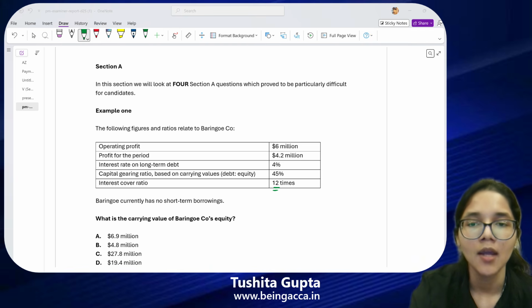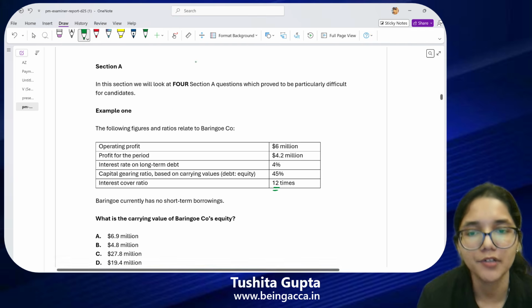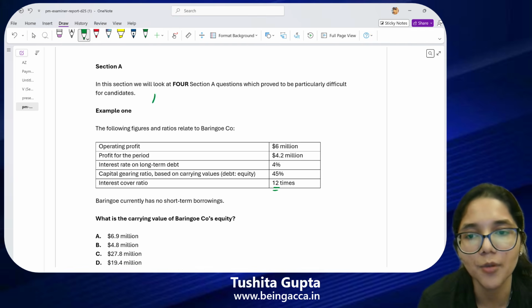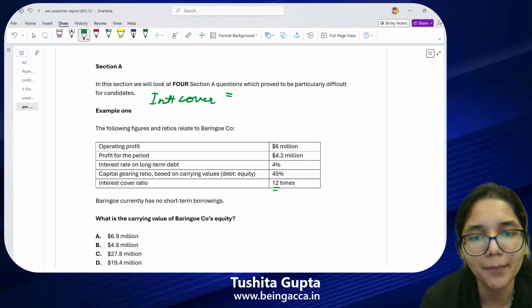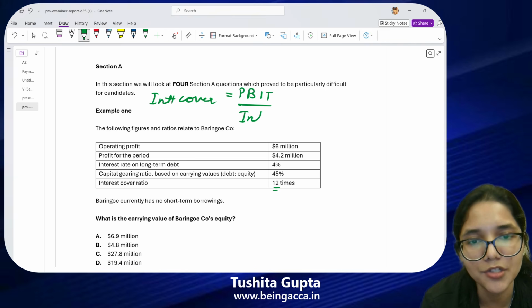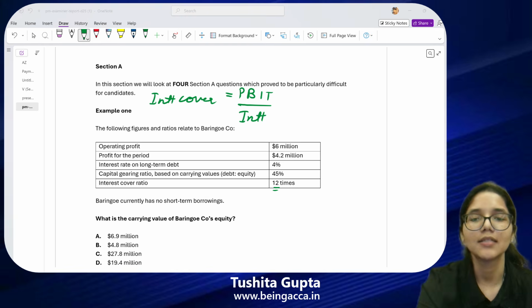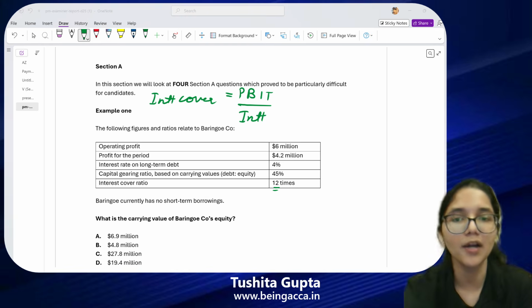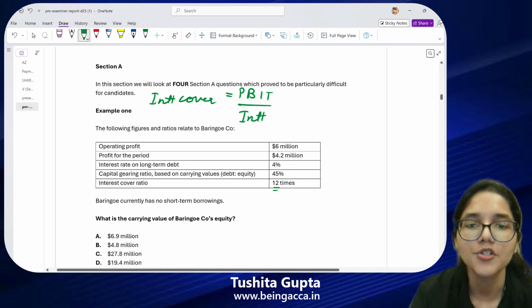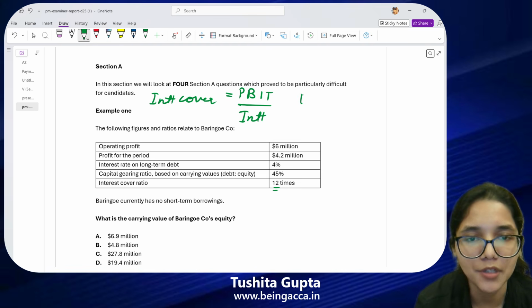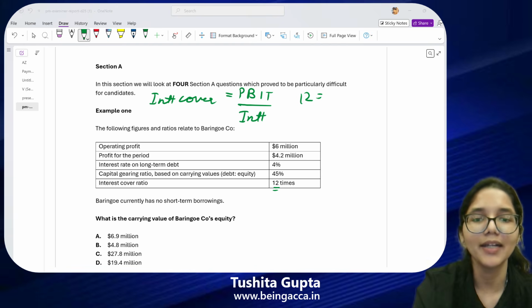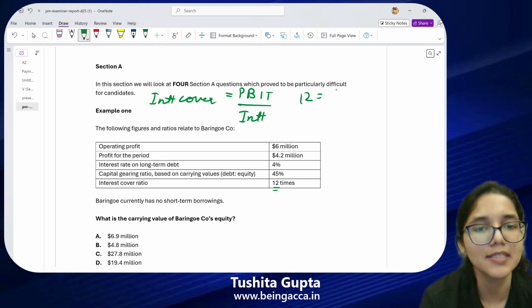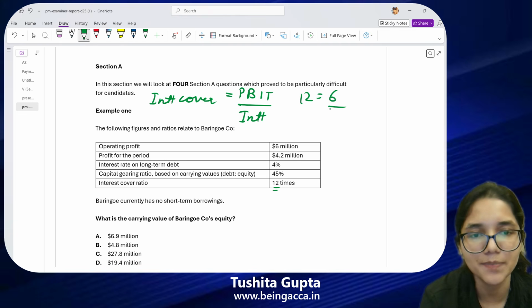12 times. Now 12 times is my interest cover ratio, and we have learned the formula of interest cover: interest cover is going to be PBIT, that is your operating profit, divided by the interest that you are paying. This is what you have learned as part of the interest coverage formula. So 12 times 12 is equal to PBIT, or your operating profit, which is directly given to you in the question as $6 million.